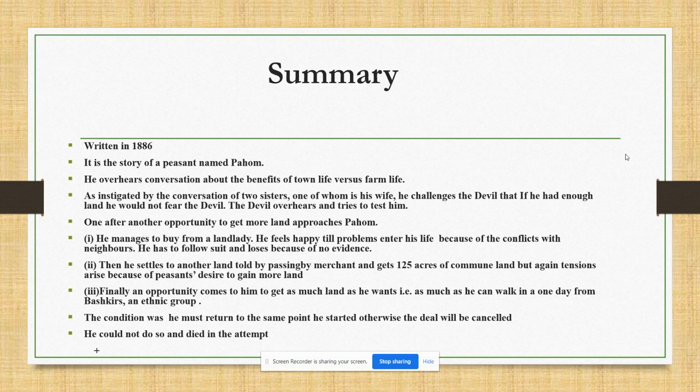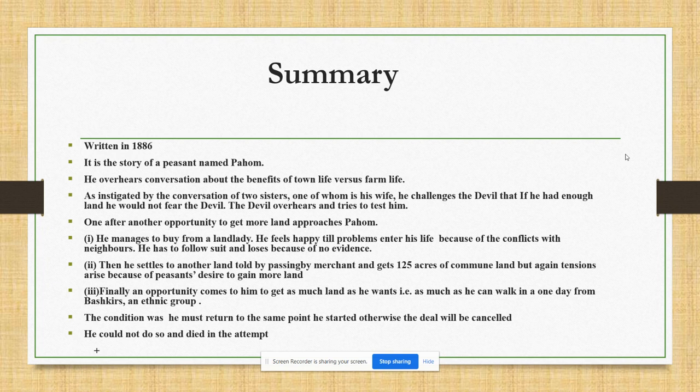He feels happy. He buys the land. He manages to pay the first half in cash and the other half he settled to pay later on. He feels happy till problems enter his life